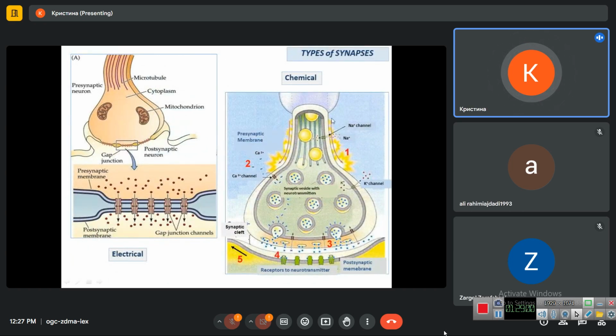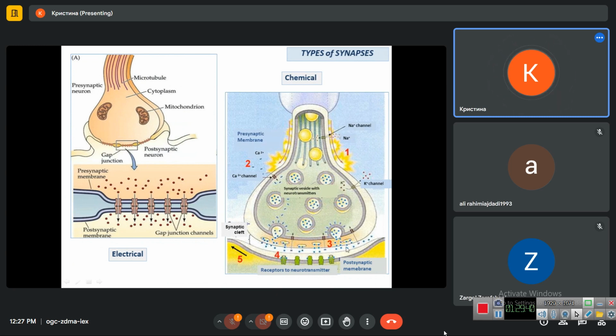So, what do we see here? This is the ending of the axon of the first neuron. This is the area of the axon covered with myelin sheath. So in the ending, we have no myelin covering the axon. Inside the axon, we have microtubules along which vesicles with neurotransmitters reach this area. And in this presynaptic area, enlargement of the end of the axon, we have a lot of synaptic vesicles filled with neurotransmitters.